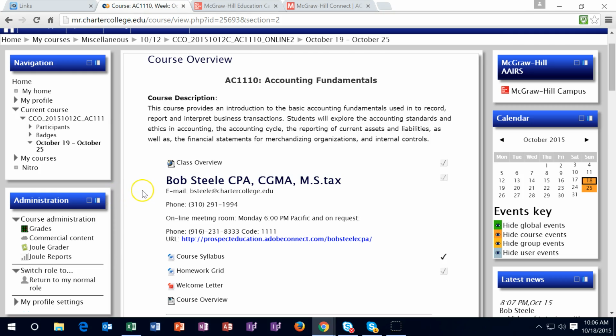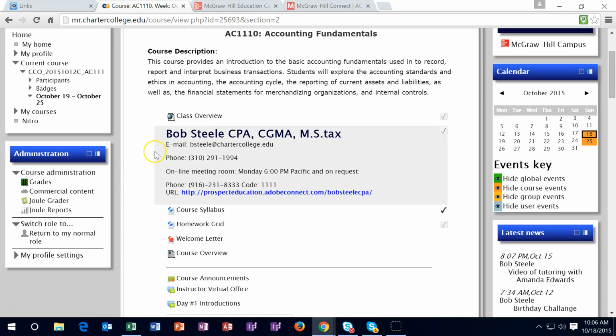You have my contact information here. We have the email address, we have the phone number, and we have the online office hours if you choose to go to them. They're not required. They are office hours on Monday, 6 p.m. Pacific, where we will have a conference call line, which will be a different line here so that we can have multiple people on a conference call. And we have the URL, which will be an online meeting room.